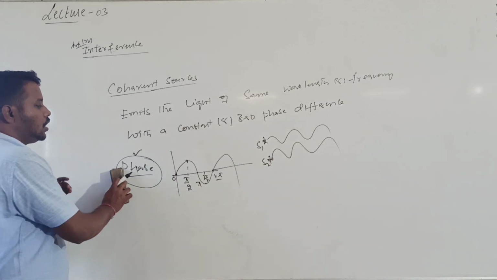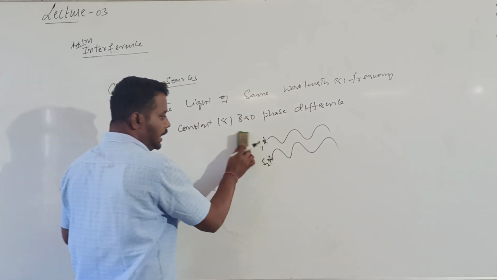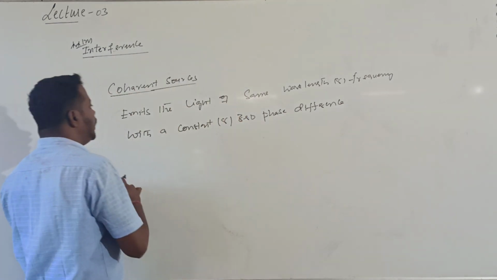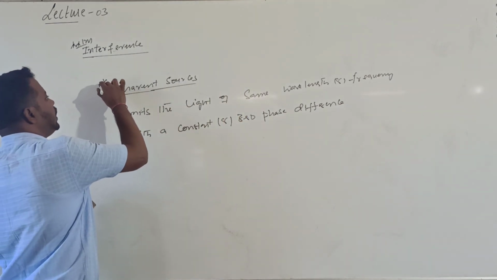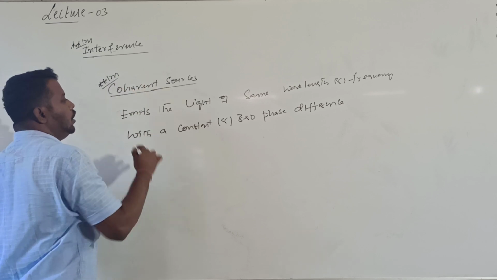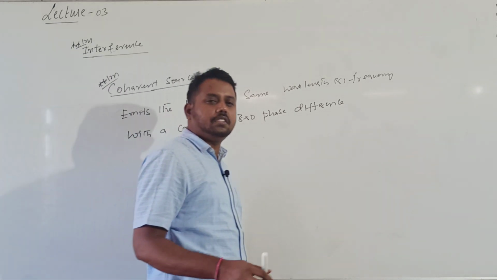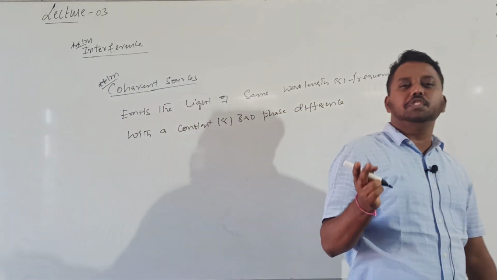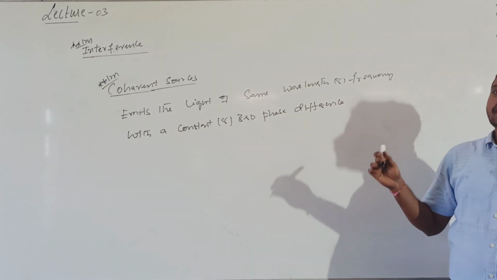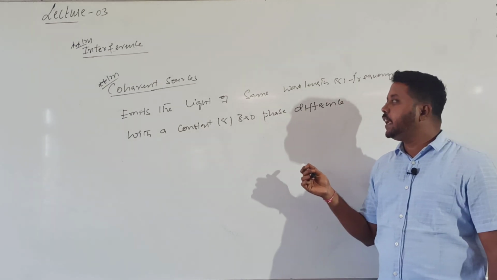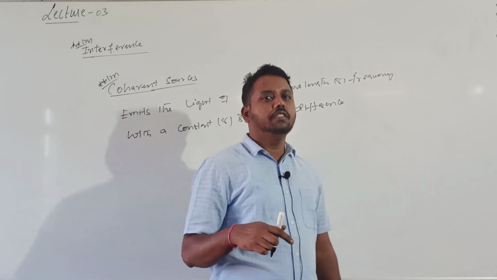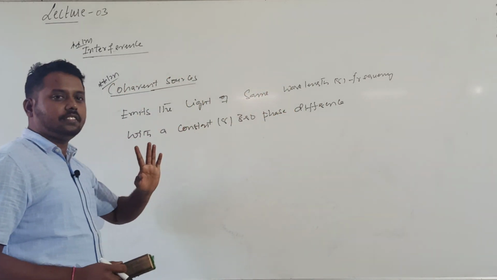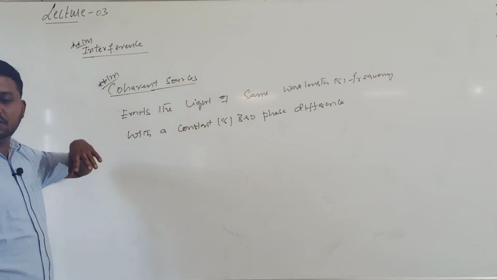This definition is very important for 1 mark. Two or more sources which emit light of the same wavelength or frequency with a constant or zero phase difference are called coherent sources.